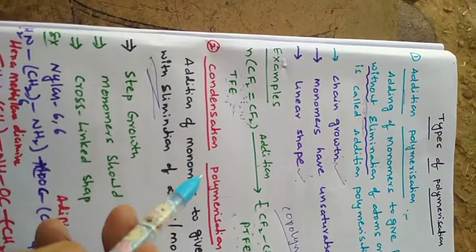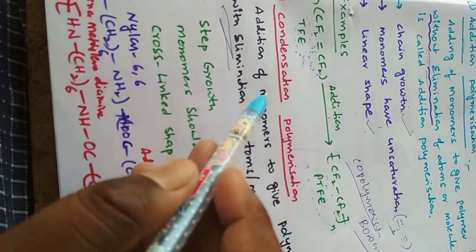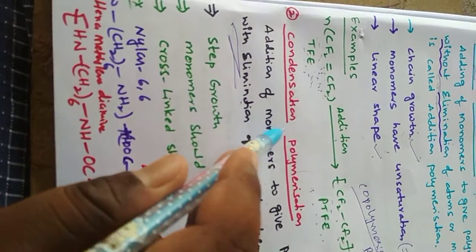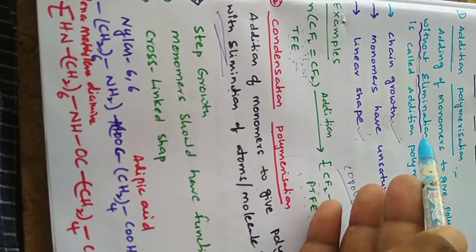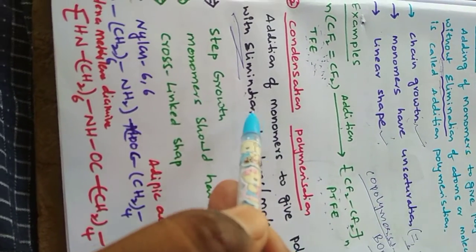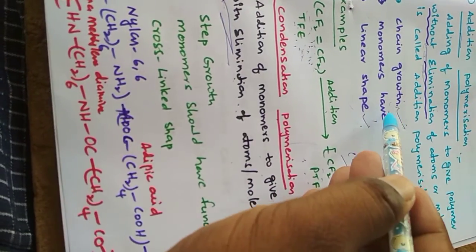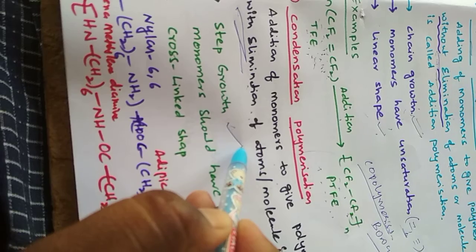Now the second type of polymerization is called condensation polymerization. The process of adding monomers to give a polymer with elimination of atoms or molecules is called condensation. So here the difference: in addition, without elimination; in condensation, with elimination of atoms or molecules. Addition polymerization is also called chain growth. Condensation is called step growth polymerization.